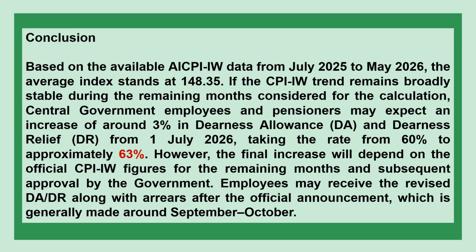Conclusion. Based on the available AICPI-IW data from July 2025 to May 2026, the average index stands at 148.35. If the CPI-IW trend remains broadly stable during the remaining months considered for the calculation, central government employees and pensioners may expect an increase of around 3% in dearness allowance (DA) and dearness relief (DR) from 1st July 2026, taking the rate from 60% to approximately 63%. However, the final increase will depend on the official CPI-IW figures for the remaining months and subsequent approval by the government. Employees may receive the revised DA and DR along with arrears after the official announcement, which is generally made around September or October.